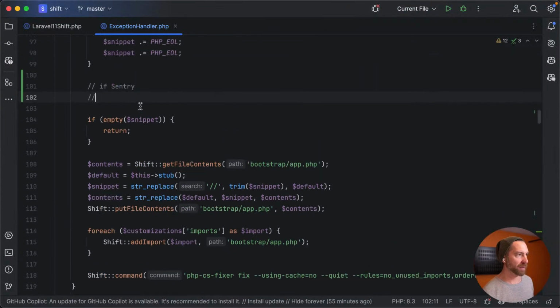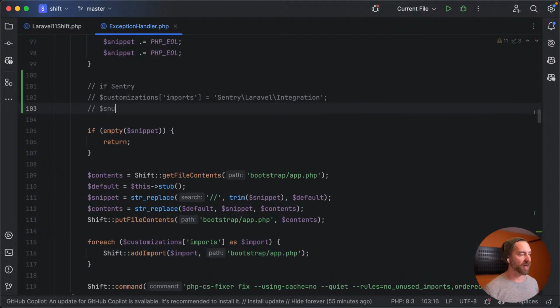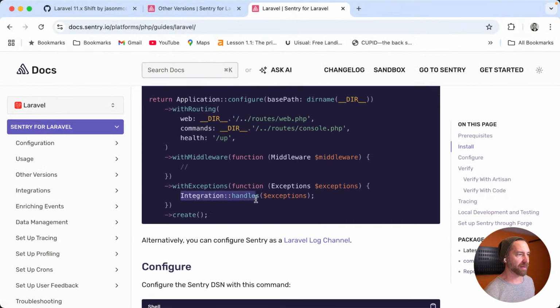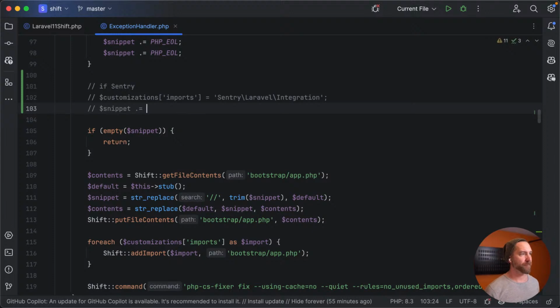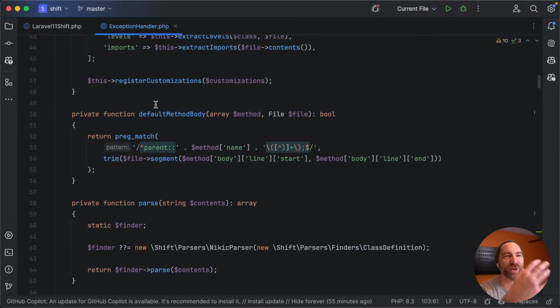So we would say customizations, imports equals that. We would add that import, that way it gets imported down here. And then we would also want to append to snippet dot equal that, right? So yeah, it's pretty much that. I mean, we would add some line breaks and all that fun stuff, but that's really all we need to do, right? That's all I say it's all we need to do, but it's because all this other code already exists.